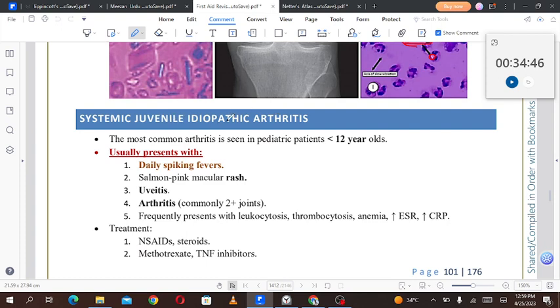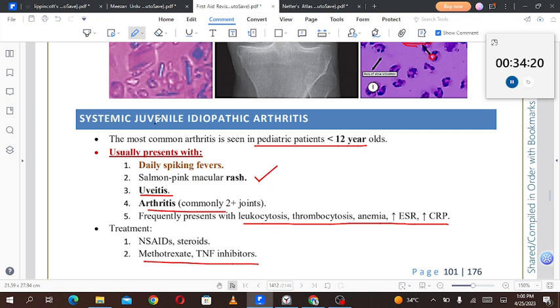Systemic juvenile idiopathic arthritis. So the most common arthritis is seen in the pediatric patients less than 12 years of age. Usually present with daily spiking fever, salmon pink macular rash, uveitis, arthritis, commonly 2+ joints. Okay, frequently present with leukocytosis, thrombocytosis, anemia, increase in ESR, and increase in C-reactive protein. Treatment is done with NSAIDs, steroids, methotrexate, tumor necrosis factor alpha.